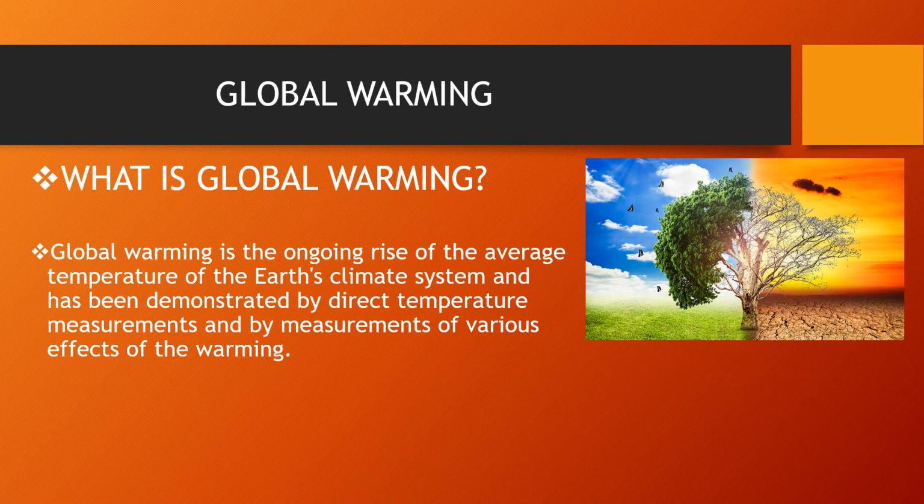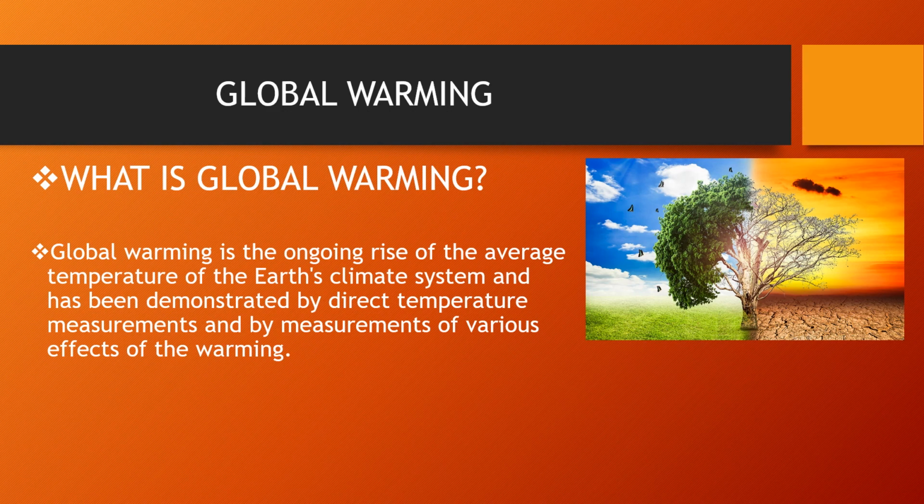Now, what is global warming? Global warming means that when the level of carbon dioxide increases in the atmosphere, temperature starts increasing and it creates various disastrous consequences on the earth. That is called global warming.